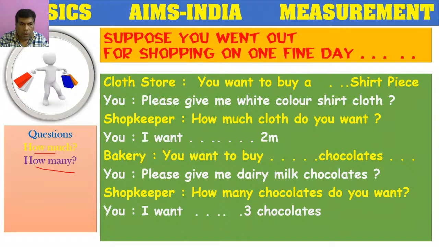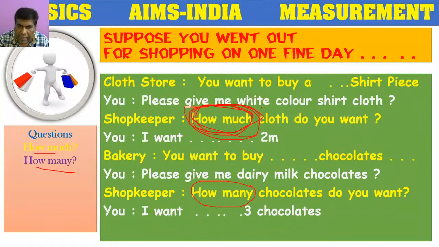In the cloth store, the shopkeeper is posing a question, how much cloth do you want? Again, when you went to the bakery, the shopkeeper asked, how many chocolates do you want?